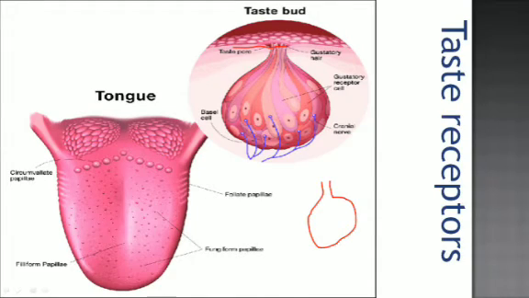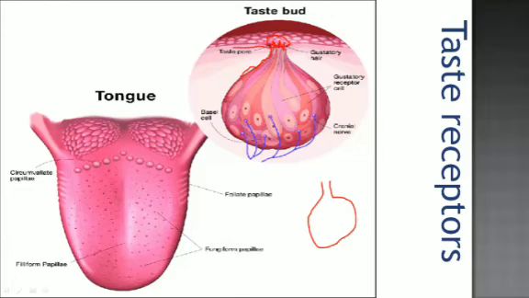Where these cells just join here, there are very small thread-like structures. These are called gustatory hairs, and they are present inside this pit.